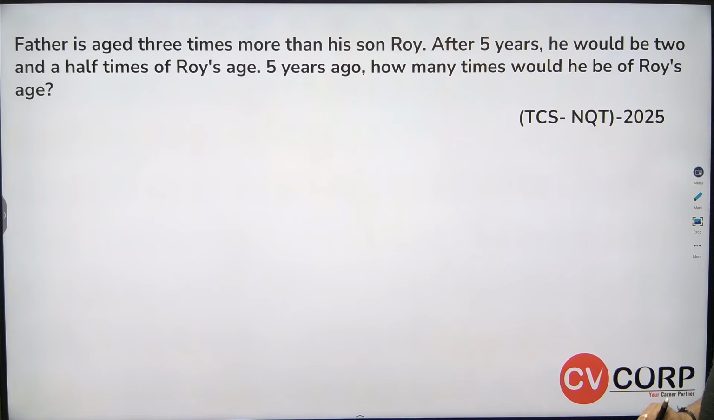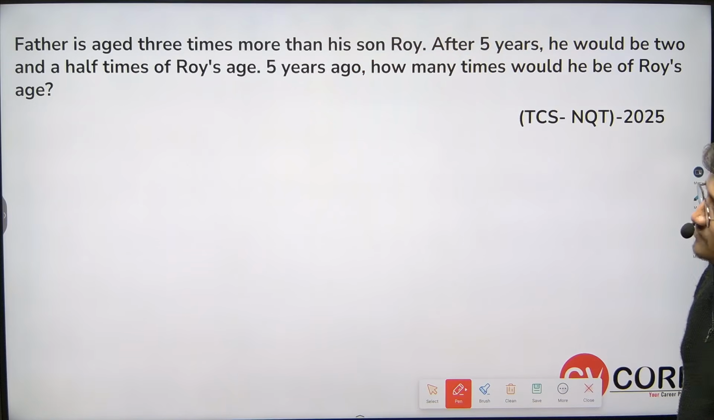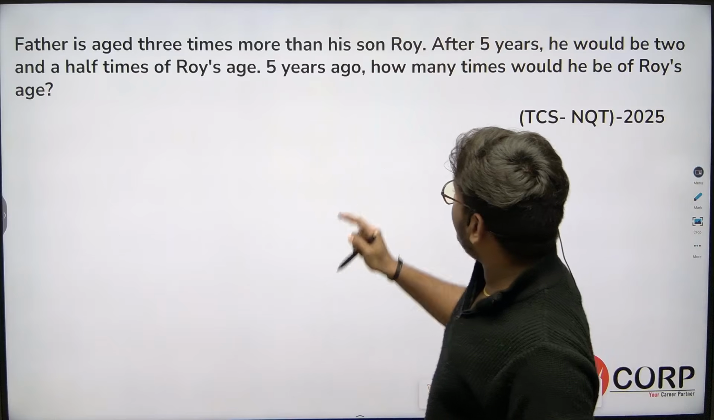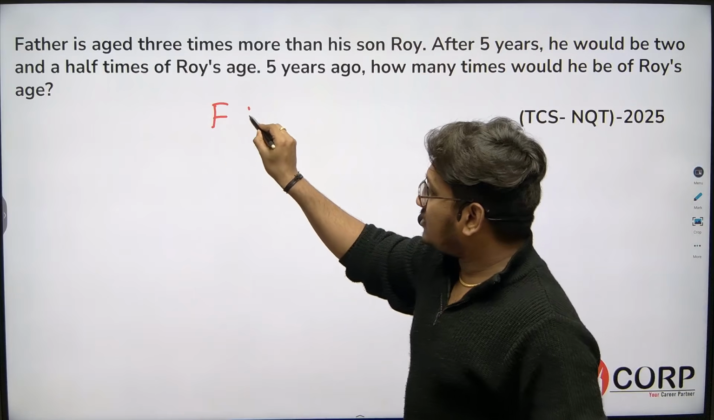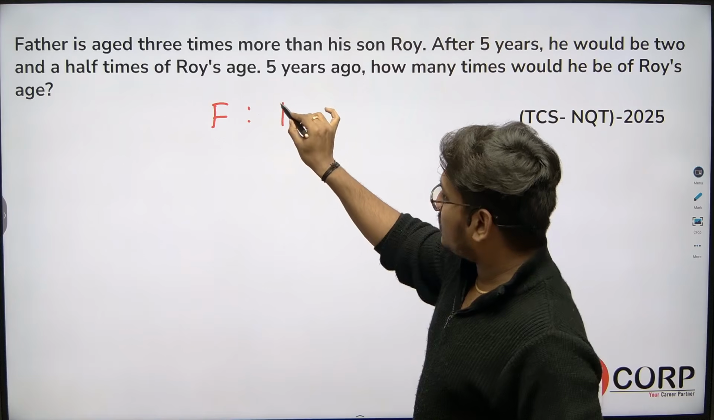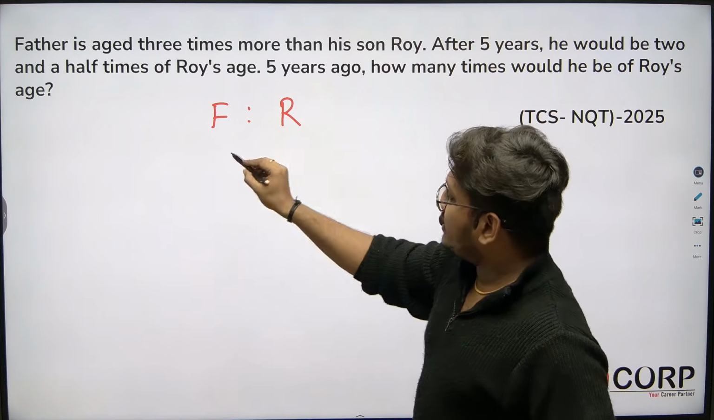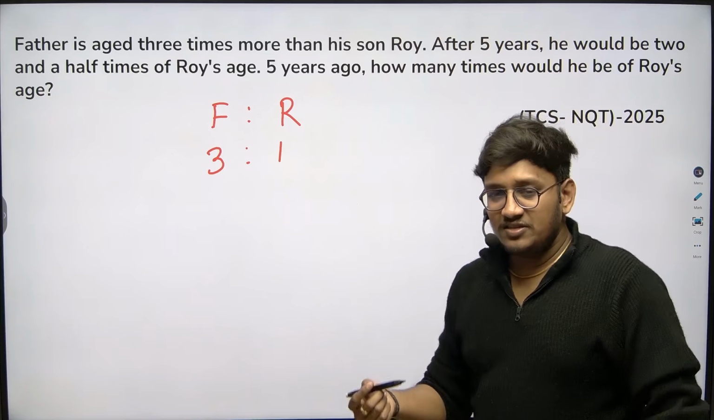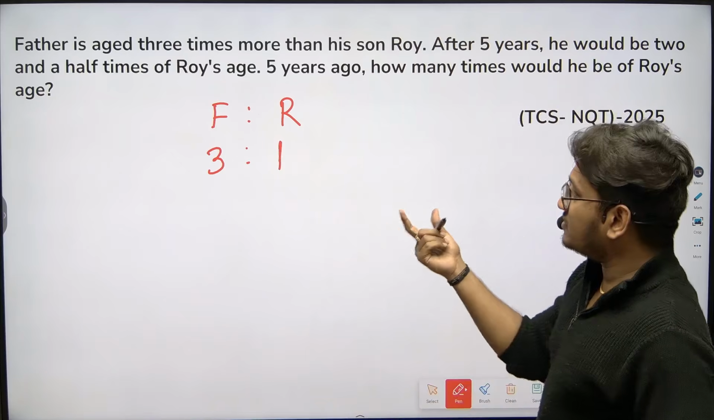Again, here is a question from ages. Father is aged 3 times more than that of his son Roy. That means the ratio of father to his son Roy is 3 times, meaning 3:1. Father's age is 3 and Roy's age is 1. So I'm assuming it is 3:1.